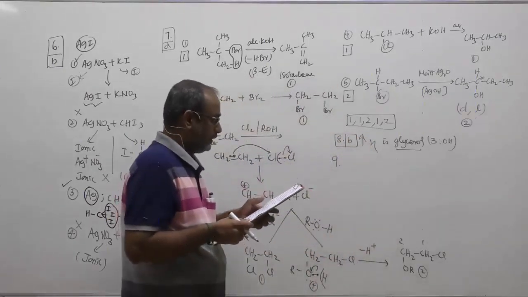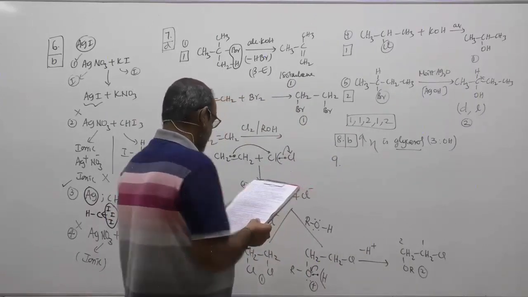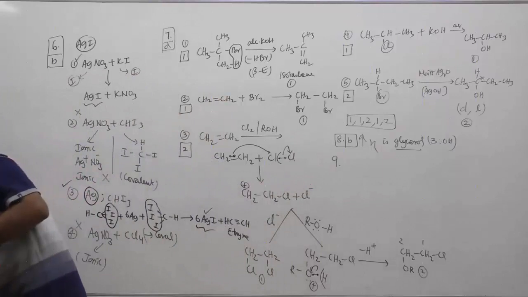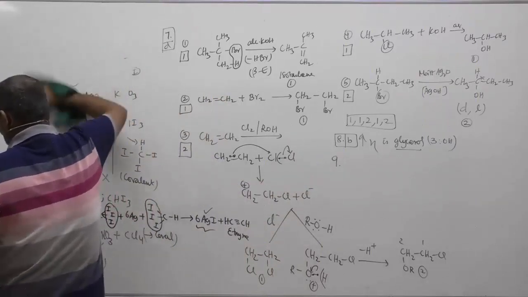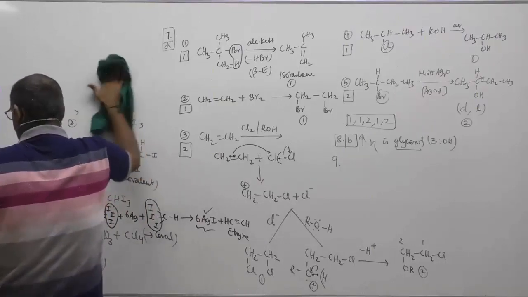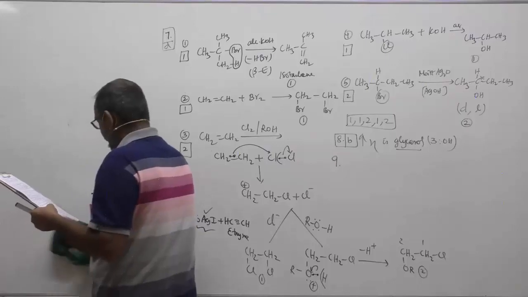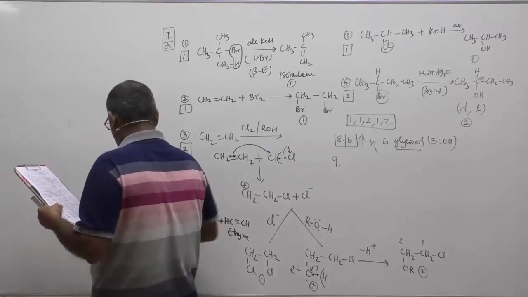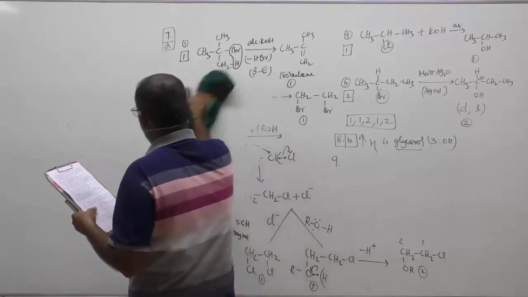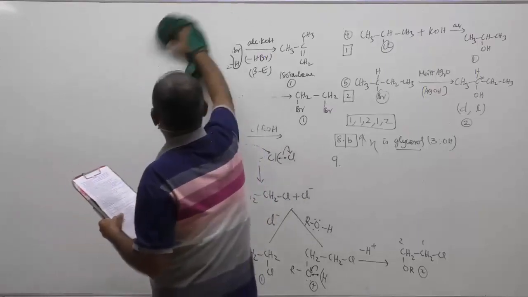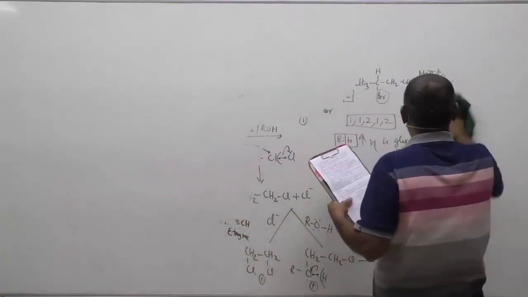Question number 9. Children, I need more space for question number 9. I'll try to clear the board and then do the problem. Now, what about question number 9? 2 of the oxidation products of glycol individually contain equal number of carbon, hydrogen and oxygen in them.